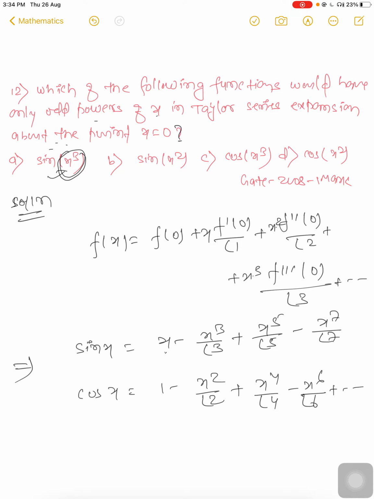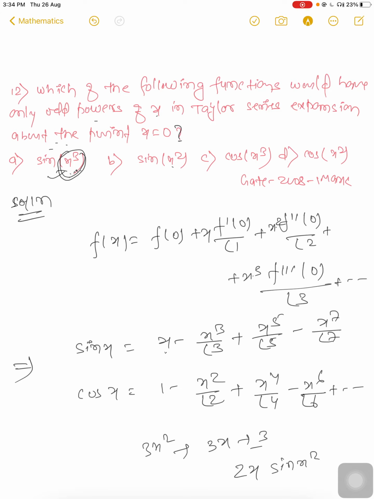Here, take the derivative three times. After three derivatives, what will happen? First time 3x square, second time 6x, and then 6, and beyond that it will be a nominal value. In that case you will get no effect from this one, but the first is important. So here it should be x cube, but you can take x square, then what will happen?